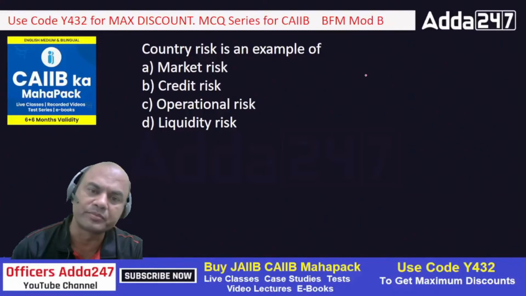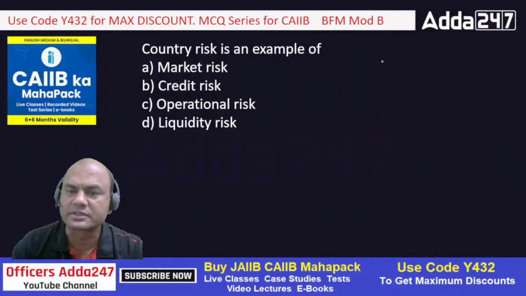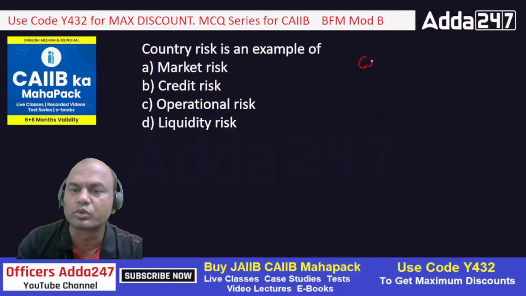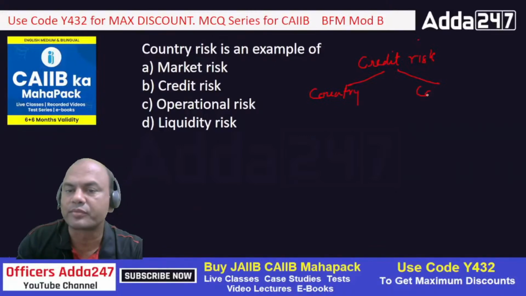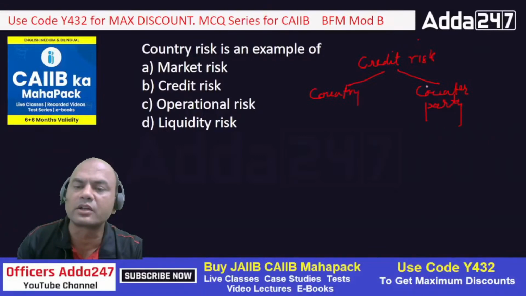Okay, let me show you. Credit risk has two types. Always remember this. Credit risk has two types. I'll write it. One is country risk, and second is counterparty risk. Always remember, credit risk will always have two types only: country risk and counterparty risk.